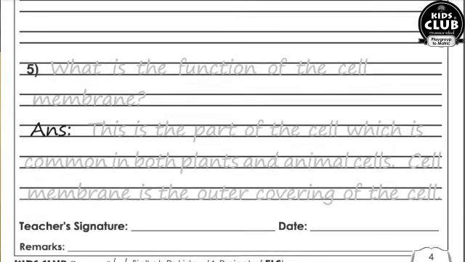Question number 5. What is the function of cell membrane? This is the part of the cell which is common in both plants and animal cells. Cell membrane is the outer covering of the cell. It allows only certain materials to move in and out of the cell. It also shapes the cell.